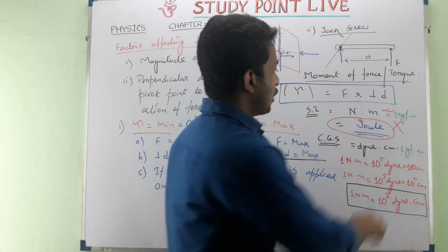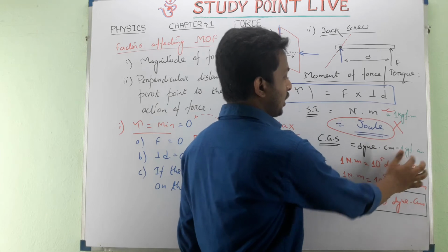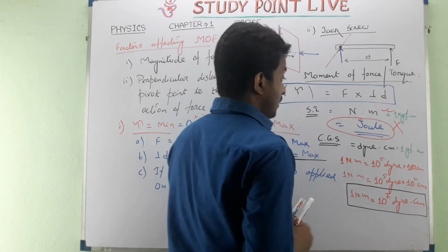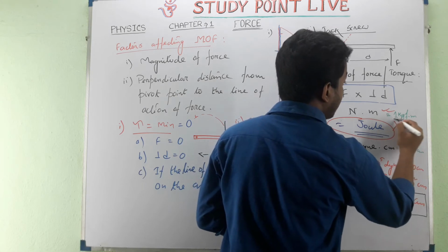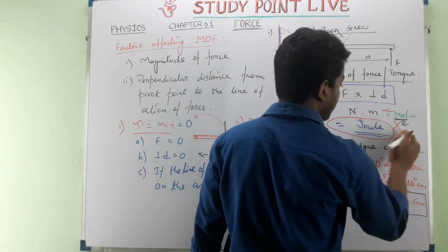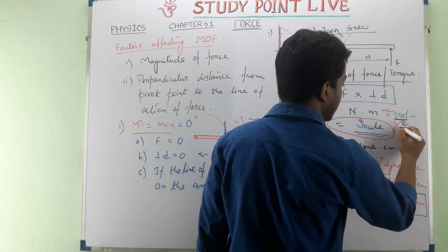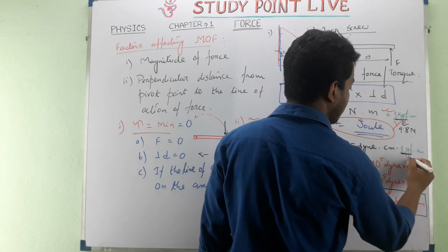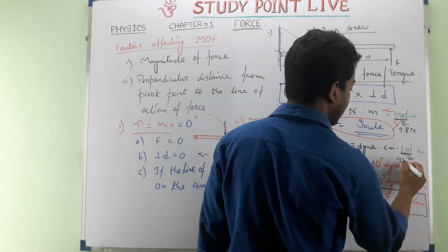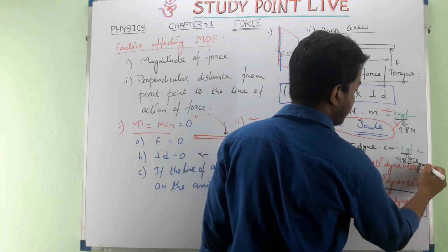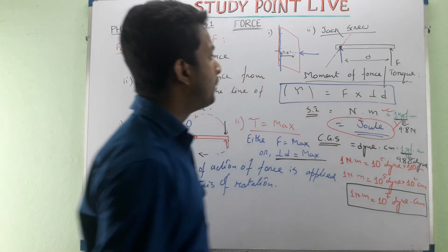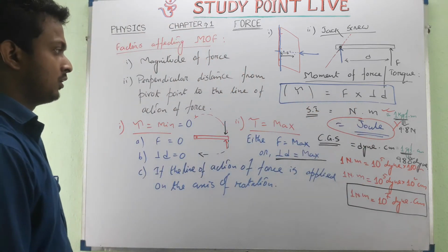Now, this 1 kgf is 9.8 Newton, and this 1 gf is 980 dyne. So this is all about the unit of moment of force or torque.